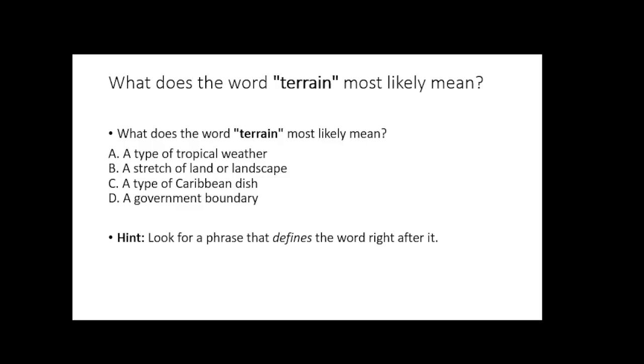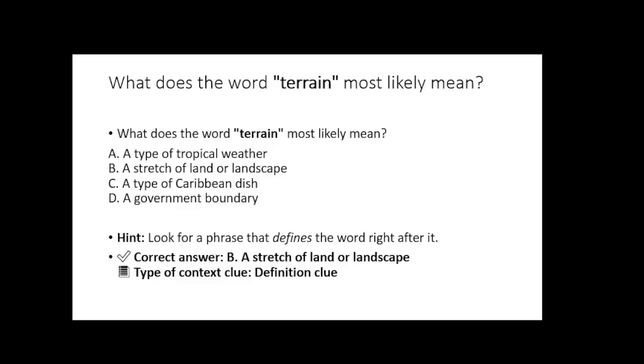Here's a hint. Look for a phrase that defines the word right after it. The correct answer is B, a stretch of land or landscape. Using the definition clue, that's how we got our answer.